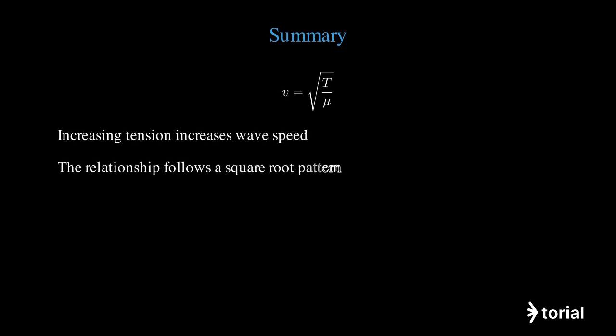Let's summarize what we learned about tension and wave speed. The fundamental equation: wave speed equals the square root of tension divided by linear mass density. Increasing the tension in a string always increases the speed of waves traveling through it. The relationship follows a square root pattern, so doubling tension increases speed by the square root of 2.